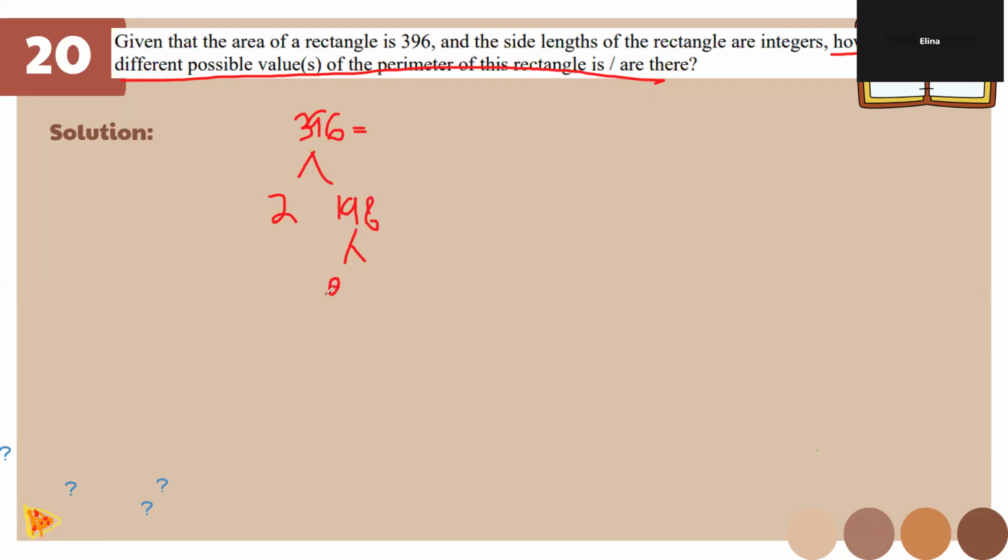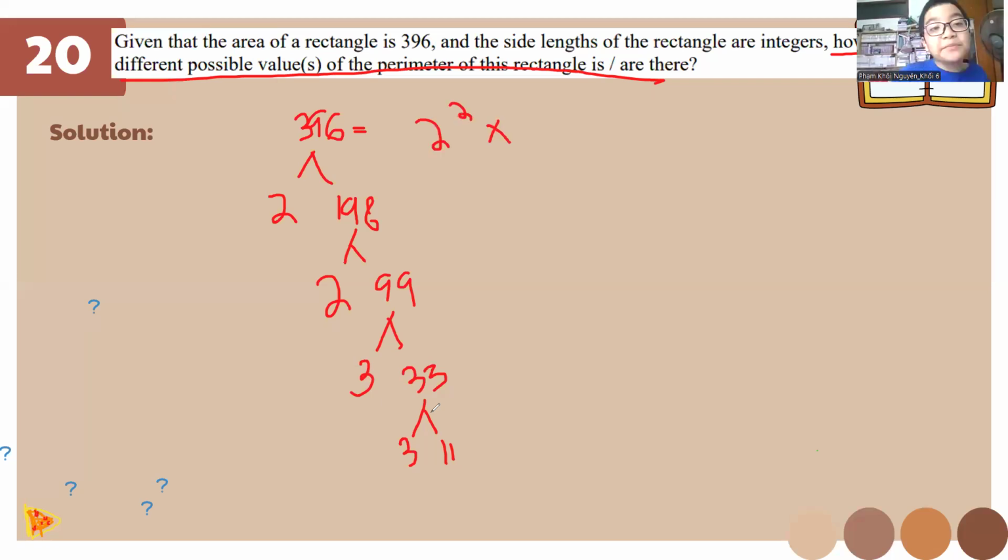Sorry, bad math. Then 99 divided by 3 is 33. Then 33 equals 3 times 11. So our factorization is going to be 2 times 2 times 3 times 3 times 11.